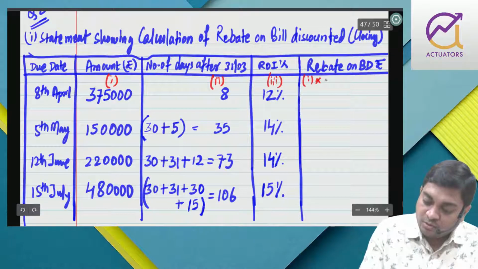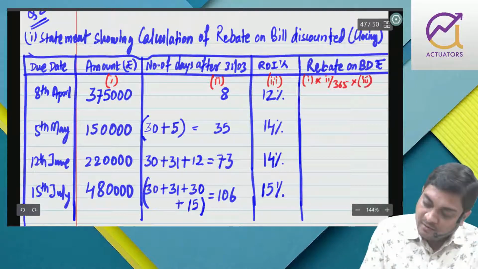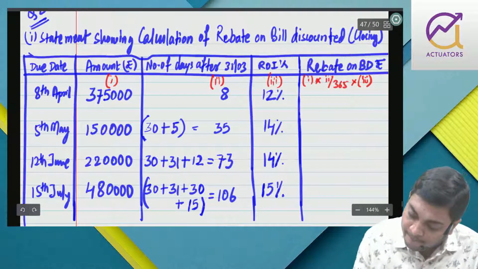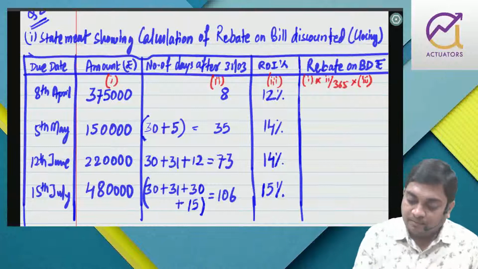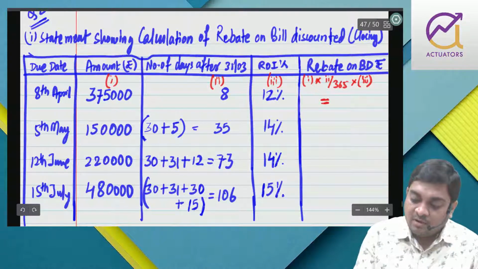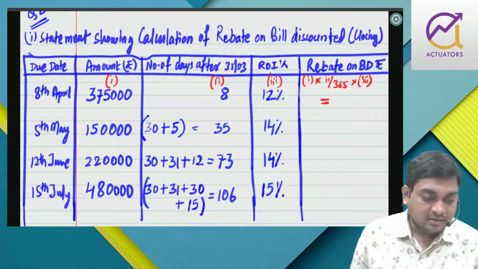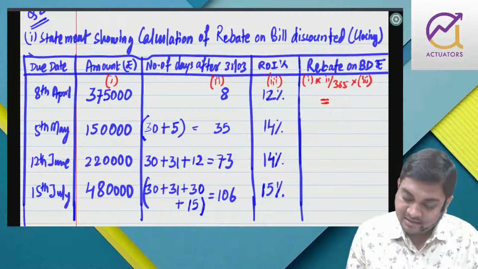So 1 into 2 by 365 into 3. Okay? So here it will come how much? 3,75,000 into 8 divided by 365 into 12%. That comes to 986.